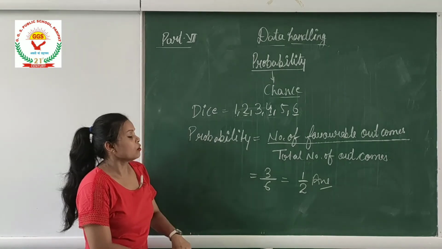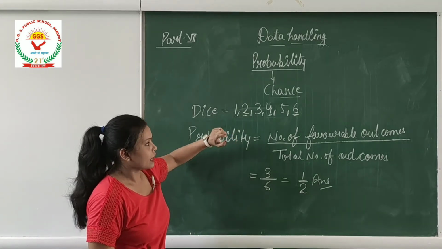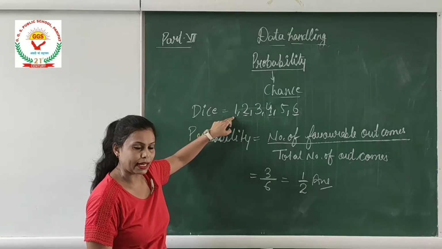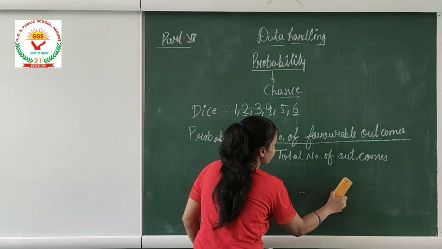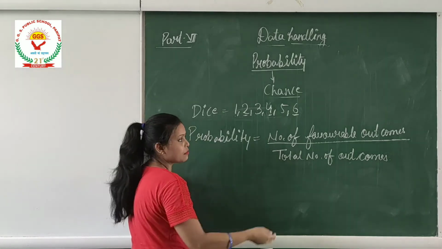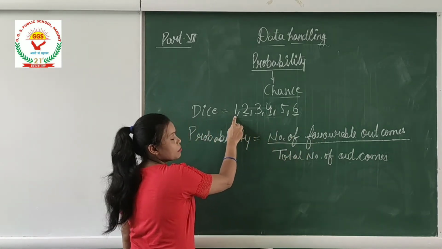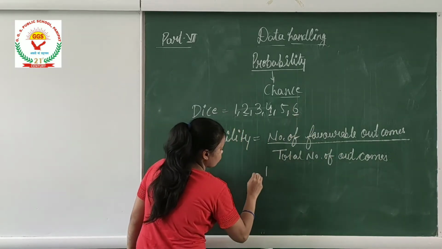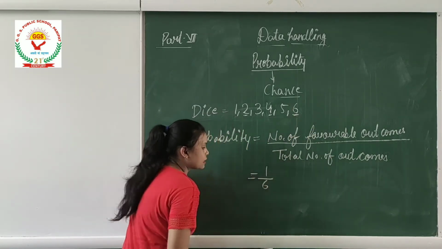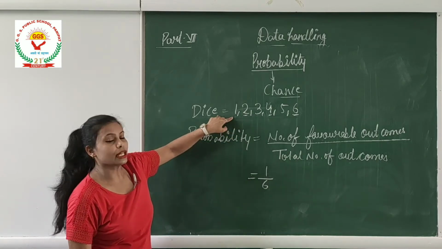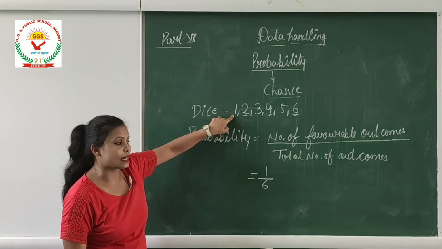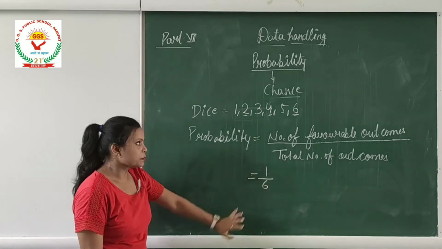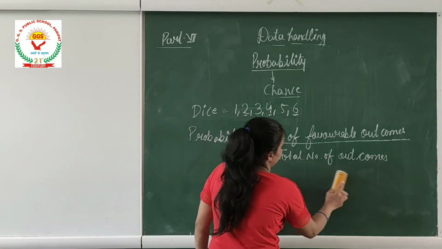Okay. Now, if I say what is the probability of coming 1 on the dice, I have favorable outcome 1 and number of outcomes 6. So the probability of coming 1 on the dice is 1 by 6. Okay, got it? Let's take another example.